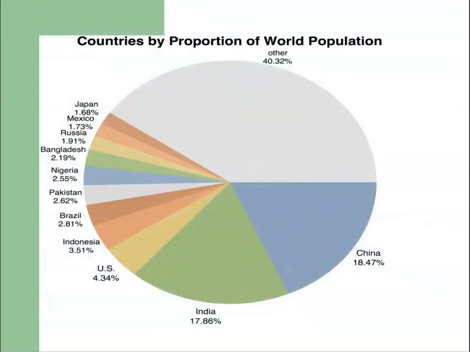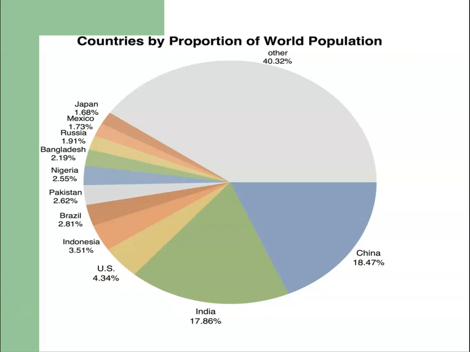Here we can see the percentage distribution of world population. China accounts for 18.47% of the world population, followed by India, which accounts for 17.86% of the world's population. Then there is the US, which only accounts for 4.34%, followed by Indonesia.